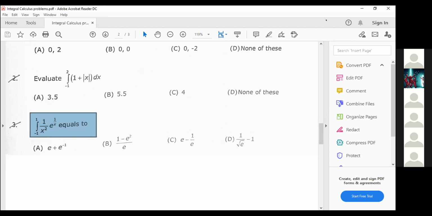Can anybody get the answer? Hint: take the substitution t in place of 1 by x.